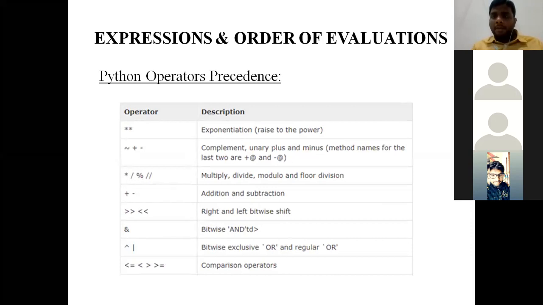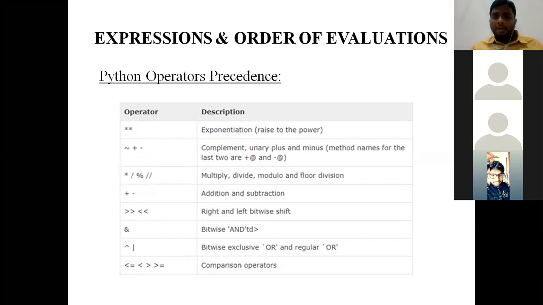Among all the operators available in Python, the highest precedence operator is exponentiation. Exponentiation comes under the arithmetic operators. So remember very well, the highest precedence in Python will be exponentiation. Next comes complement, unary plus and unary minus.